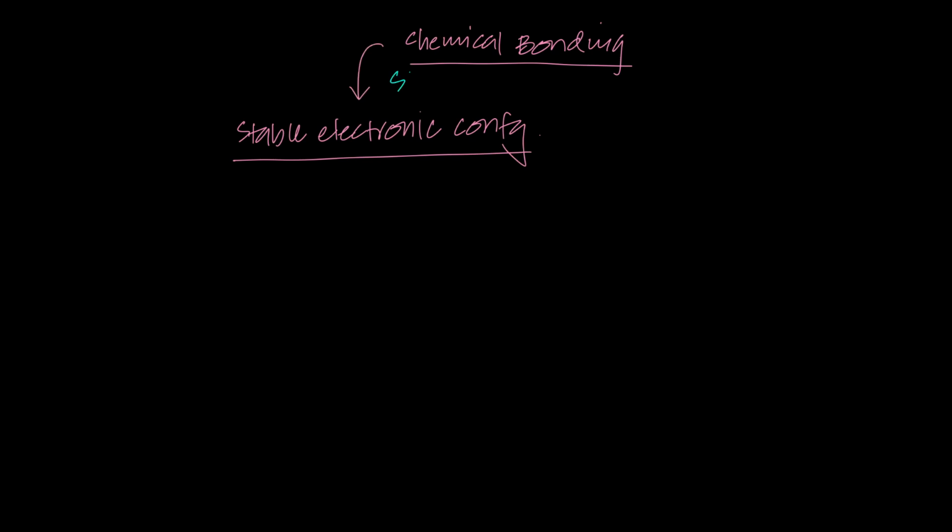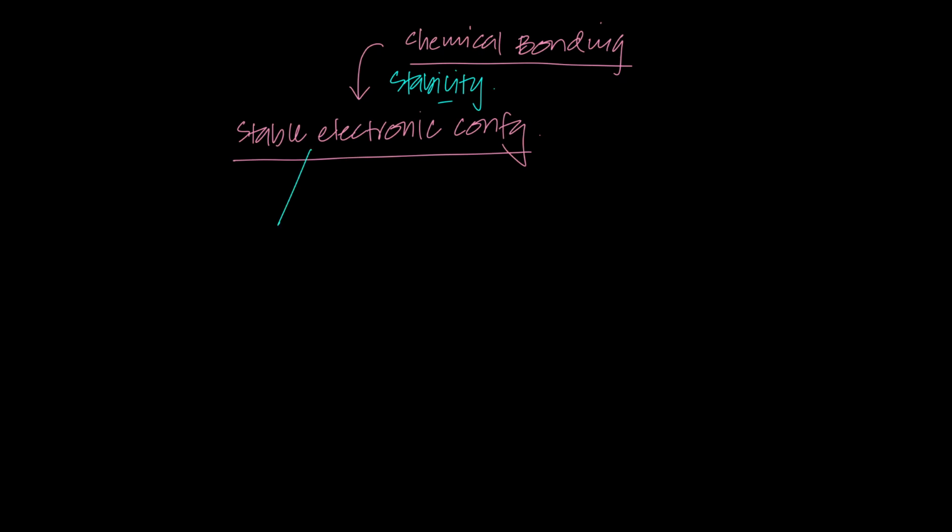Now, for an atom of an element to be stable, stability for an atom means to have a stable electronic configuration. So realize that the reason why elements would undergo chemical bonding is to achieve stability. And what in the world is stability for an atom? Well, stability for an atom is to have a stable electronic configuration. And a stable electronic configuration can have multiple types.